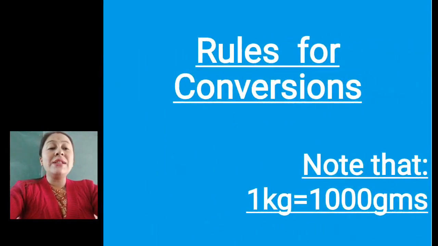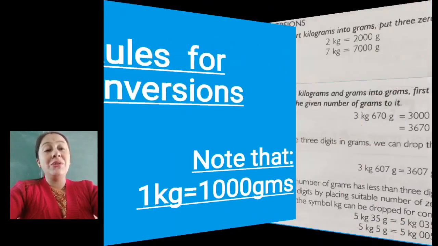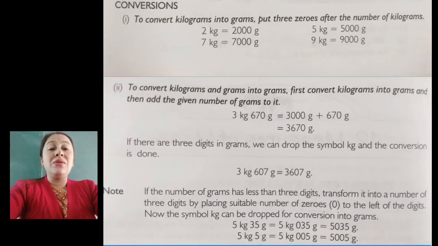So first let us see the rules for conversions. Before moving to the rules for conversion, note that 1 kg equals 1000 grams. We have done this already, children, in your Math Magic book and your Mental Maths book also. So you must be aware that 1 kg equals 1000 grams. That means grams are the smaller unit and kgs are the larger unit.